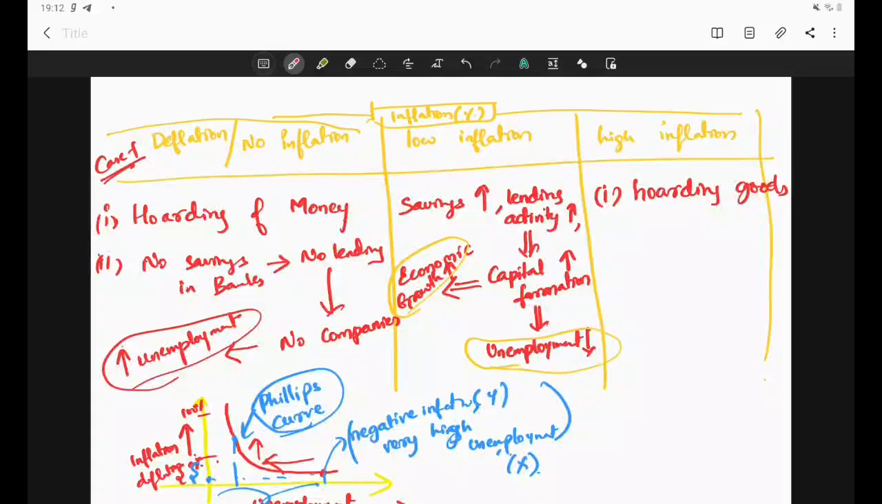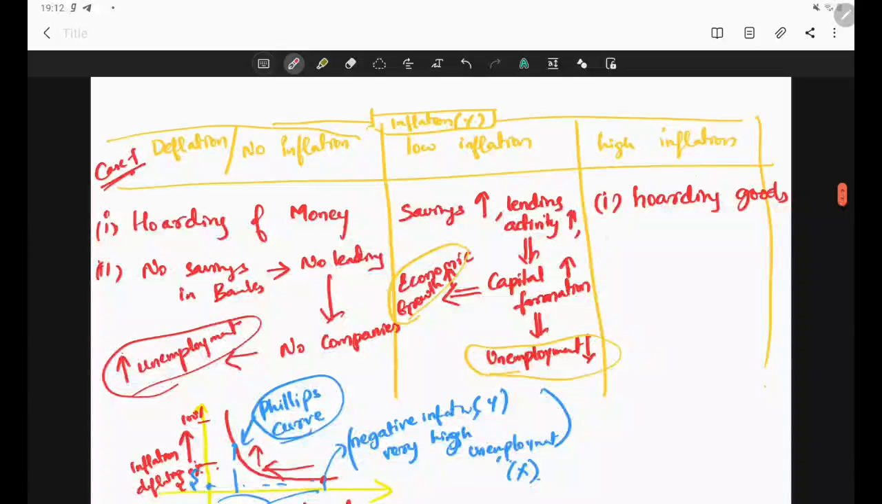So what you will do is, you'll keep on hoarding goods, and this is bad for the economy, because there will be a shortage of goods. People will suffer a lot. People will not get food to eat. There will be inequality that will be formed